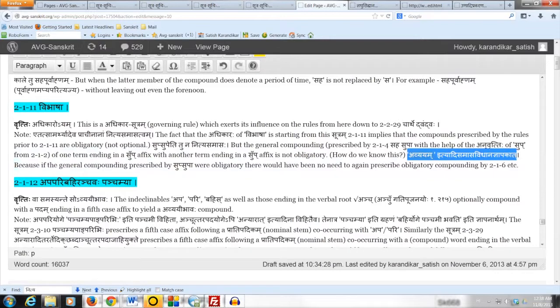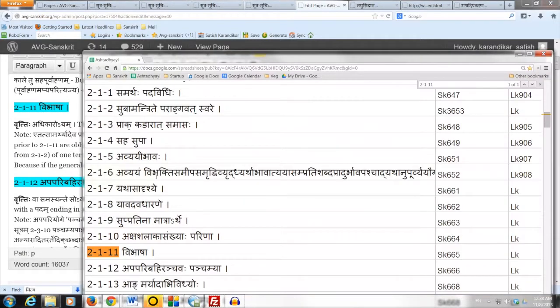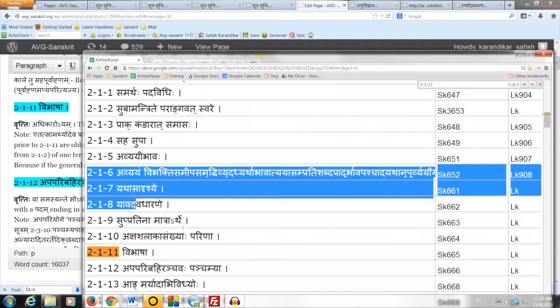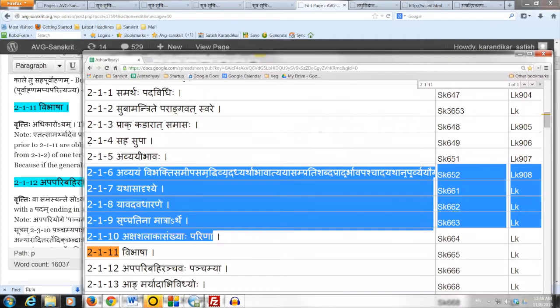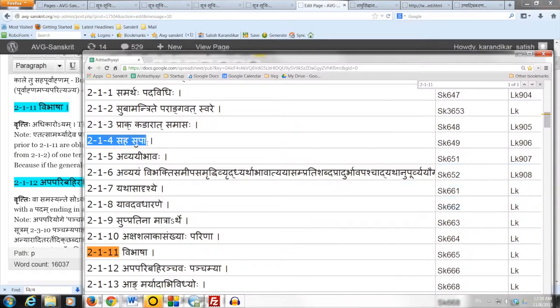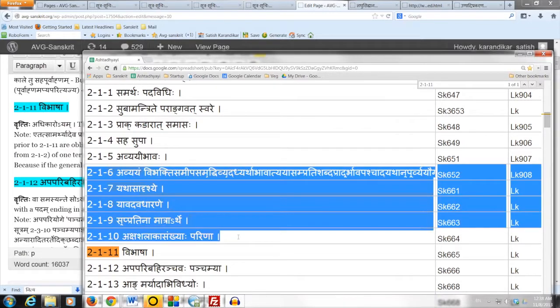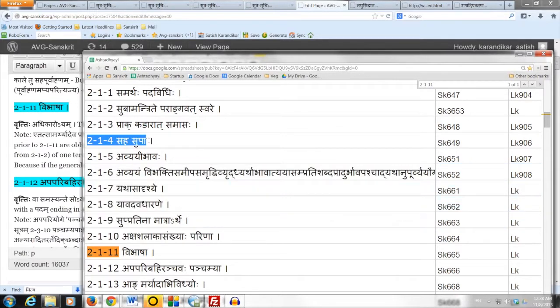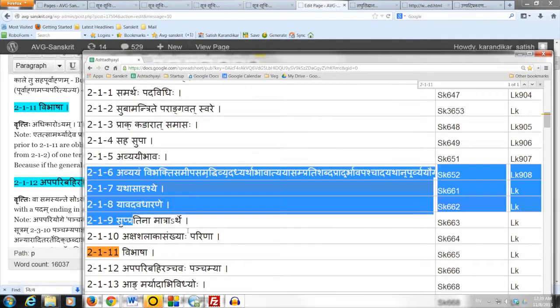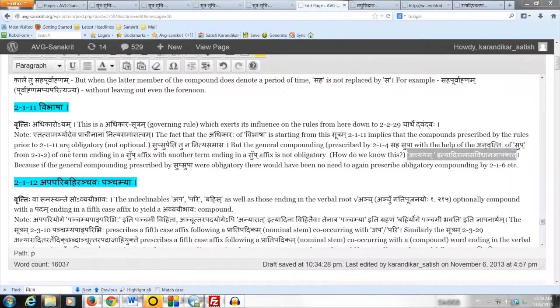The fact that Panini has prescribed 2.1.6, 7, 8, 9 and 10 tells us that those cases could not have been covered by Supa. Hence, obviously Supa is not obligatory, because Avyayam, etc., these are all sups. So all the cases prescribed by 2.1.6, 7, 8, 9 and 10 could have been covered by Supa if Supa were obligatory. The fact that Panini has constructed 2.1.6, etc. tells us that the compounding by Supa is not obligatory.